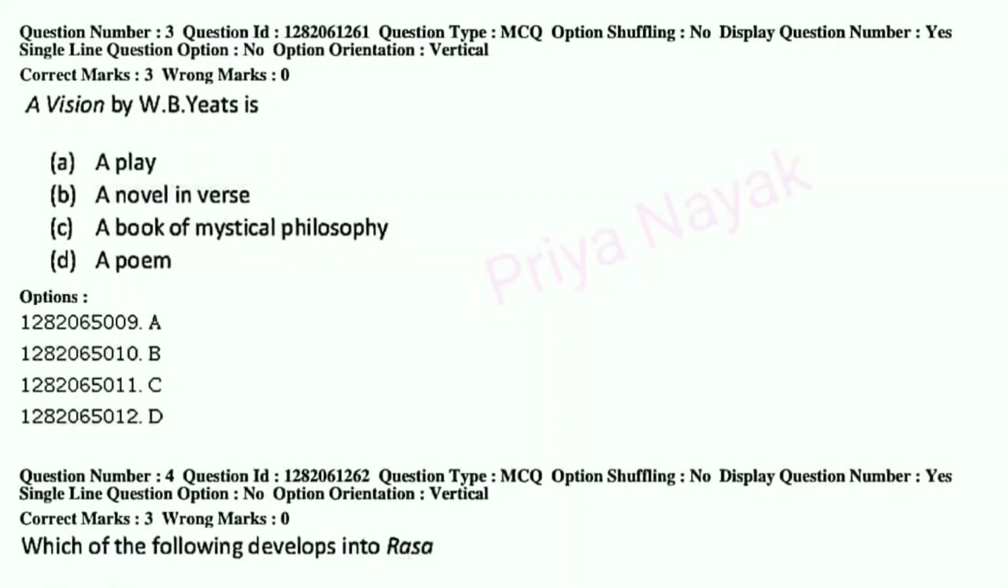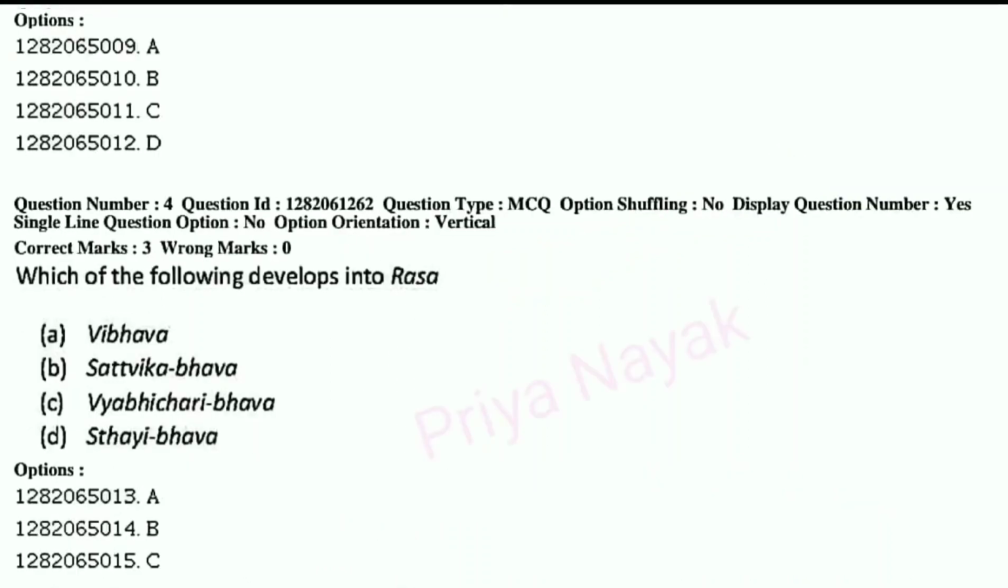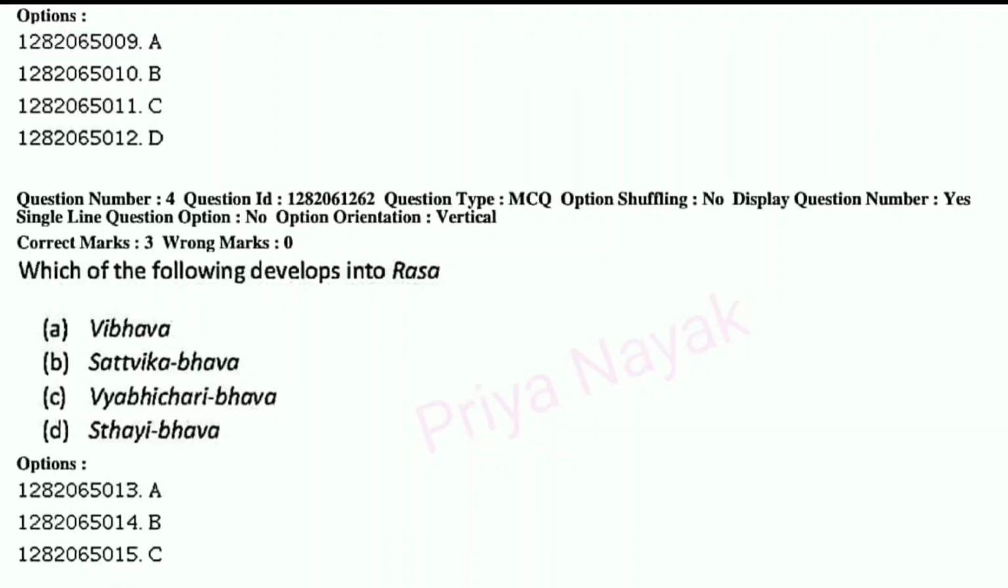Then question number 3. A Vision by W.B. Yeats is A. a play, B. a novel in verse, C. a book of mystical philosophy, or D. a poem. So this is a book of mystical philosophy. Option number C is the right answer. Question number 4. Which of the following develops into rasa? To solve this question, first you need to go through all these. Here the right answer is option number D, Sthai Bhav.